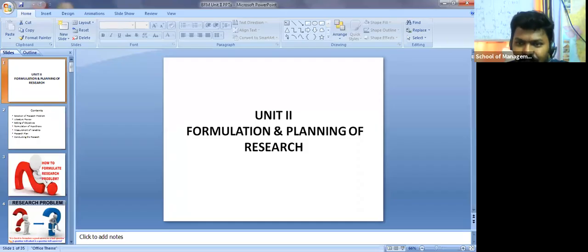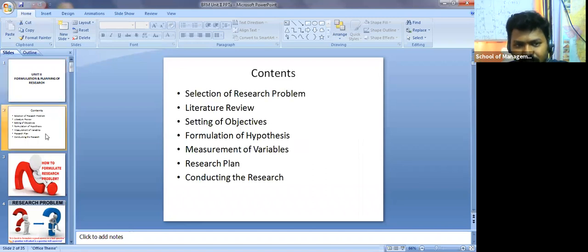So in the second unit in BRM, they're talking about the formulation and planning of research. Formulation means formulating objectives and formulating questions based on the problems. That is what we are going to discuss, and even more clearly, the contents mentioned in the second unit: selection of research problem.